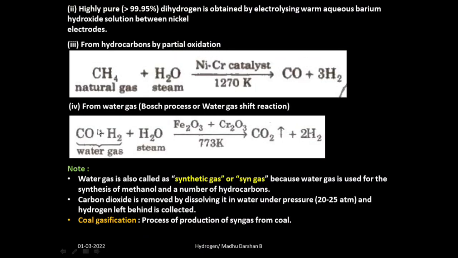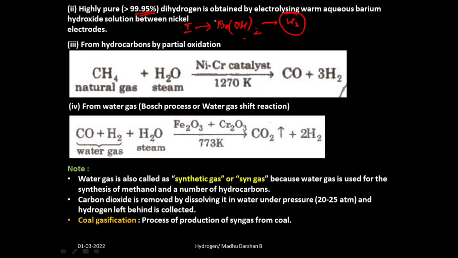Then the second commercial method of production of hydrogen is this one. We can get high purity dihydrogen, about 99.95% dihydrogen, by electrolyzing warm aqueous barium hydroxide solution, Ba(OH)2. When you pass electric current through barium hydroxide solution, you will get highly pure dihydrogen gas. So just remember this last method.